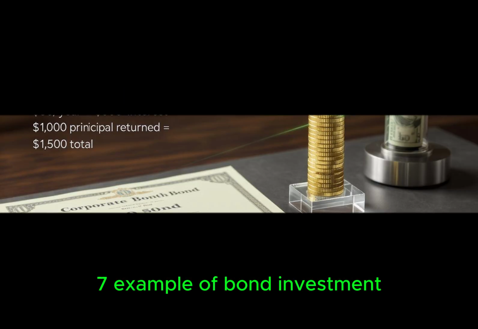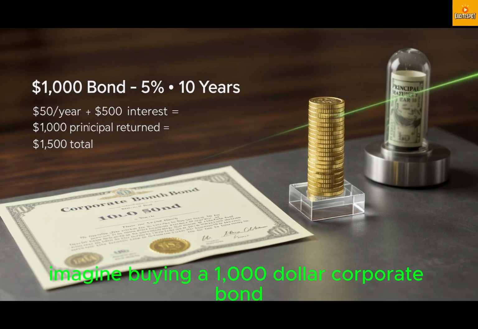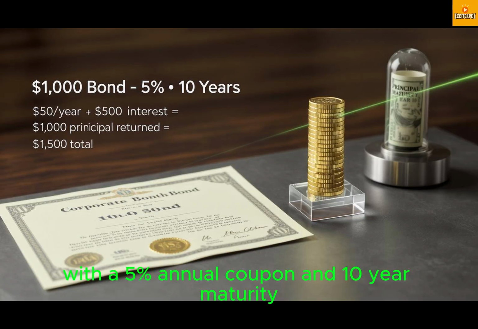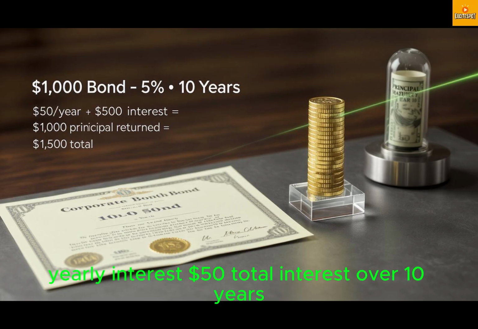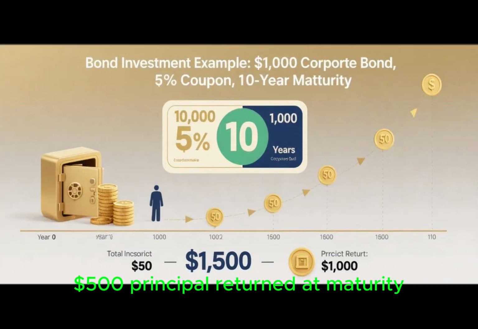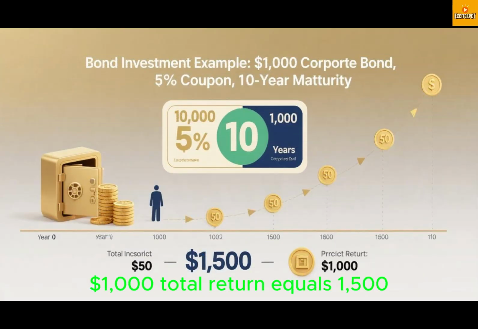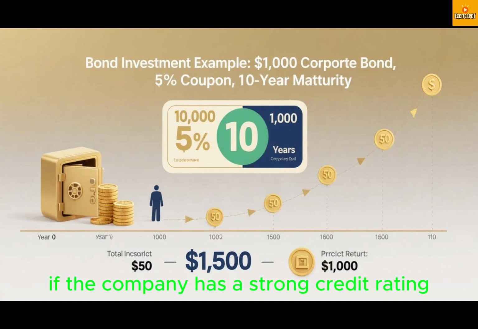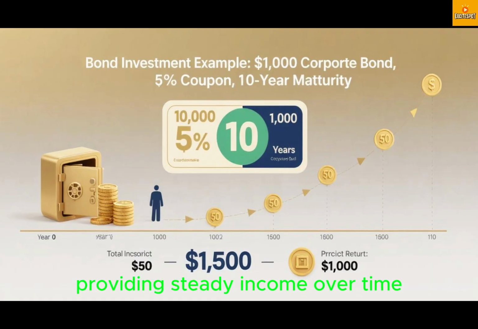7. Example of bond investment. Imagine buying a $1,000 corporate bond with a 5% annual coupon and 10-year maturity. Yearly interest, $50. Total interest over 10 years, $500. Principal returned at maturity, $1,000. Total return equals $1,500. The investment is low risk if the company has a strong credit rating, providing steady income over time.